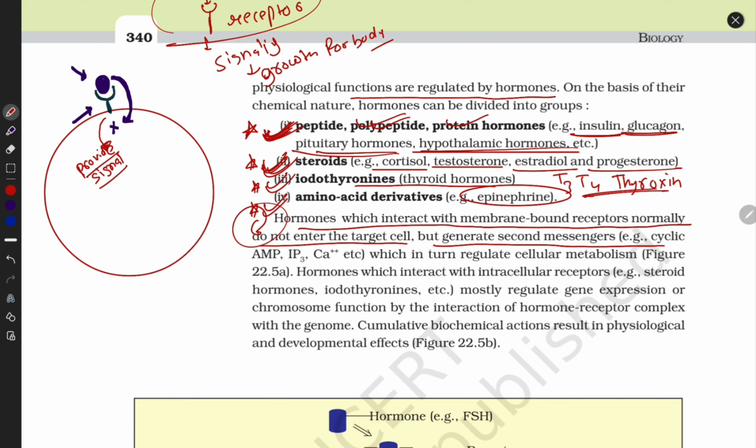Then inside there are lots of secondary messengers. This is the first messenger, the primary messenger that takes the information, and inside the cell are the secondary messengers. They get their signal and start functioning. What are the names of the secondary messengers? First is cyclic AMP or cyclic GMP, cyclic adenosine monophosphate, cyclic guanosine monophosphate. Second is IP3, and third is calcium.